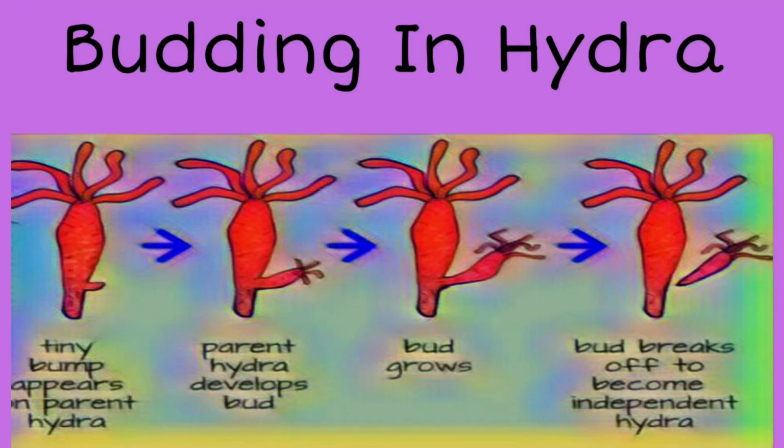The next is budding in multicellular organisms. The example for this is Hydra. In case of Hydra, under favorable conditions, at a specific part of its body, an outgrowth is formed. This outgrowth is because of the repeated division of cells. This outgrowth is called a bud. This bud grows up and finally forms a small Hydra. The parent Hydra keeps giving nutrition to the budding Hydra, that means the small Hydra. This budding Hydra separates from the parent Hydra and then starts to live an independent life when it grows up.